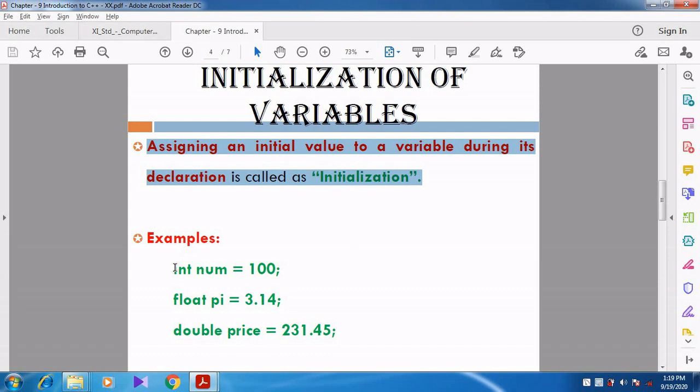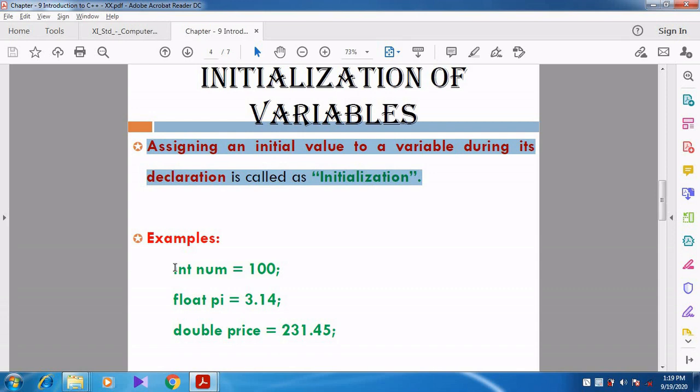There is no problem at all. But you can reduce the size of the program. Instead of giving two lines, we can reduce the program lines also. Instead of giving declaration and assignment separately, we can combine them together. So how can we combine? int num equal to 100 in a single line, so that the program size is reduced. So this concept is called initialization.